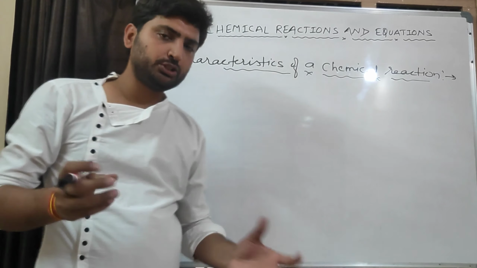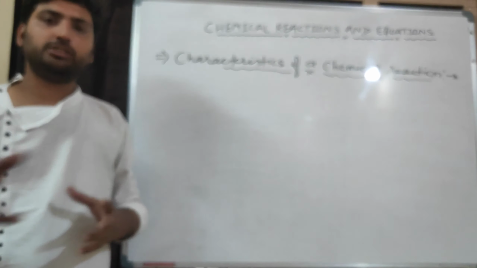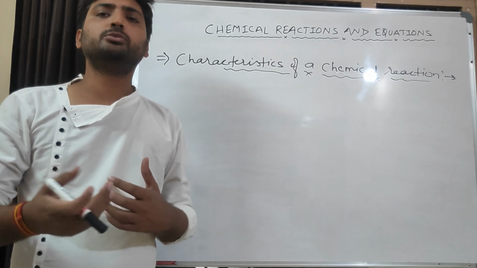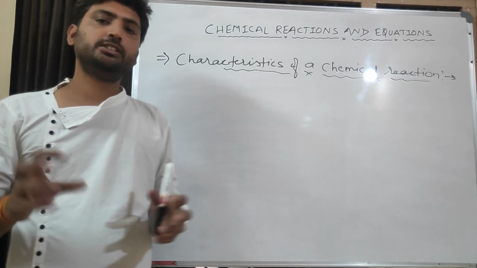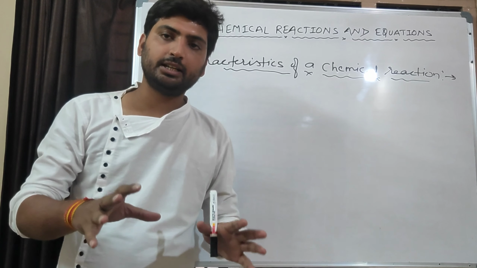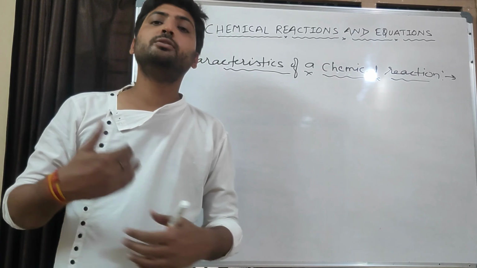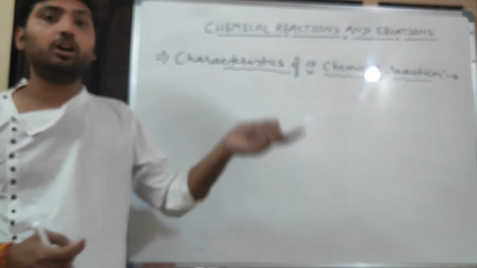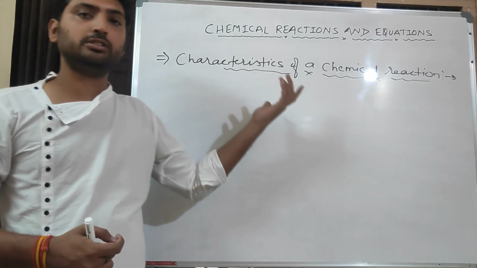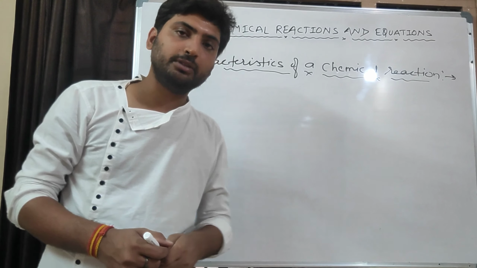Suppose when we mix two substances, hydrogen and oxygen, how will you come to know that water is a new substance with new properties? Suppose we have mixed sand and sugar. Is there a chemical reaction? No. So how will we come to know that mixing of two substances is a chemical reaction or not? This is the evidence, or that is also called the characteristics of a chemical reaction.